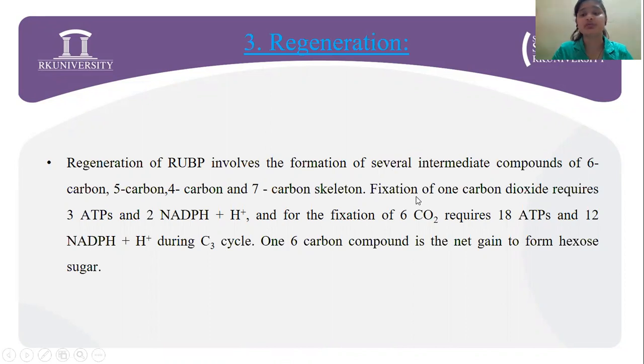Now, fixation of 1 CO2 requires 3 ATP and 2 NADPH, right? So, 1 carbon dioxide fixation requires 3 ATP and 2 NADPH plus H plus. And for the fixation of 6 CO2 molecules, it requires 6 into 3, that is 18 ATP, and 6 into 2, that is 12 NADPH plus H plus during the C3 cycle. And 1 6-carbon compound is a net gain to form hexose sugar.